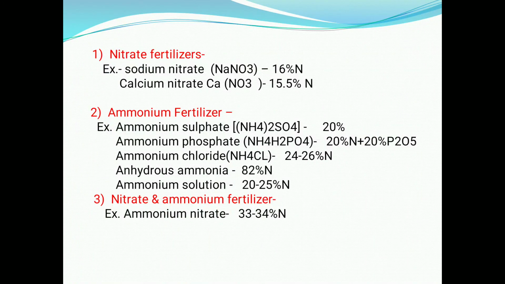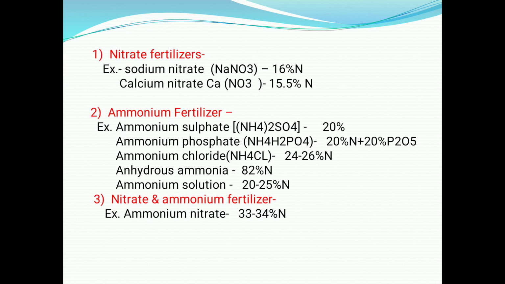In the case of nitrate fertilizers, examples are sodium nitrate containing 16% nitrogen, and calcium nitrate containing 15.5% nitrogen. Examples of ammonium or ammoniacal fertilizers: ammonium sulfate, with 20% nitrogen, then ammonium phosphate, ammonium chloride, and anhydrous ammonia, the highest nitrogen containing fertilizer, with 82% nitrogen.